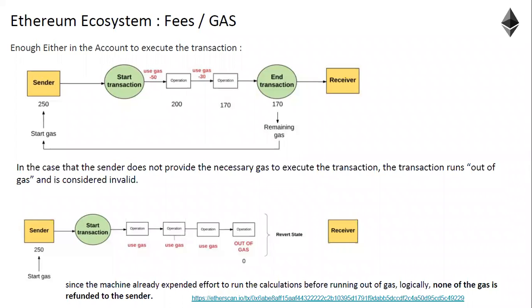Before deploying on the main net, everyone will test it on testnet. For testnet, you need not spend any real ether. You will understand this concept when we are doing hands-on: how the gas works, who is paying for the gas, and all.